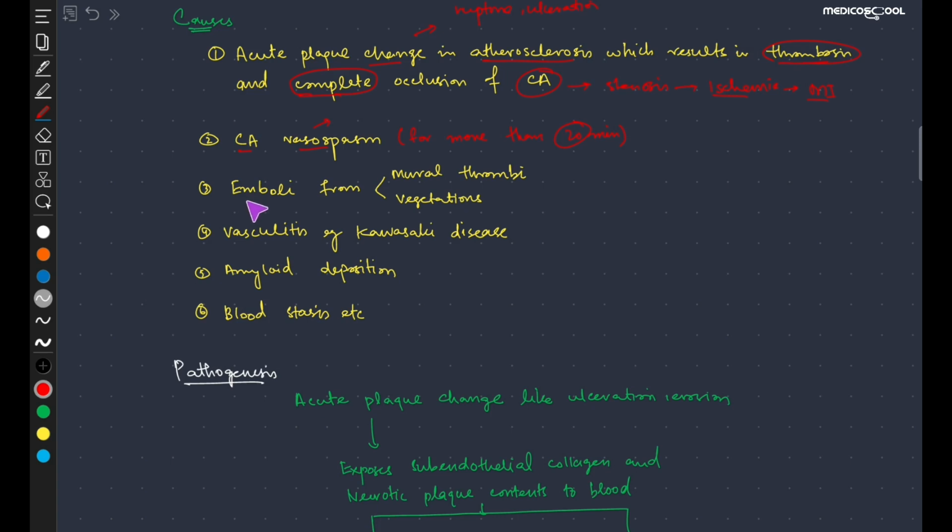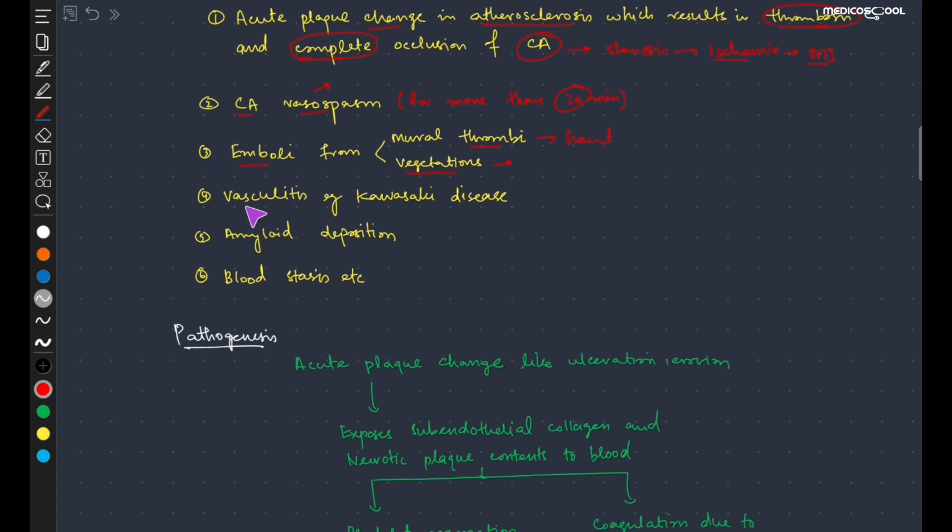The third important cause is the emboli, and this emboli may be from the mural thrombi which are present in the heart, or it may be from the vegetations which are mostly present along the rheumatic valves or other valvular diseases. The fourth important cause is the vasculitis of the coronary artery, which occurs in Kawasaki disease. The fifth important cause is the amyloid deposition in the coronary arteries, which causes the stenosis or the damage of the coronary arteries and the ischemia.